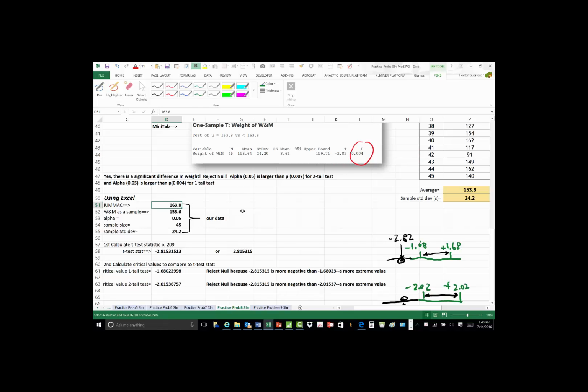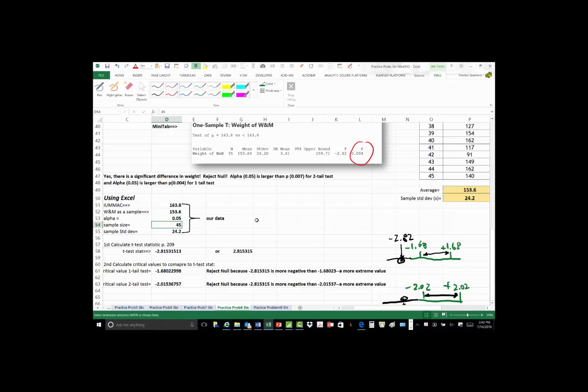First of all, I need the hypothesized mean for the Confederation, our mean, and this is a calculation that I've done over here, where I've calculated the average for our population, or sample, P3 through P47. I need the alpha, 0.05.